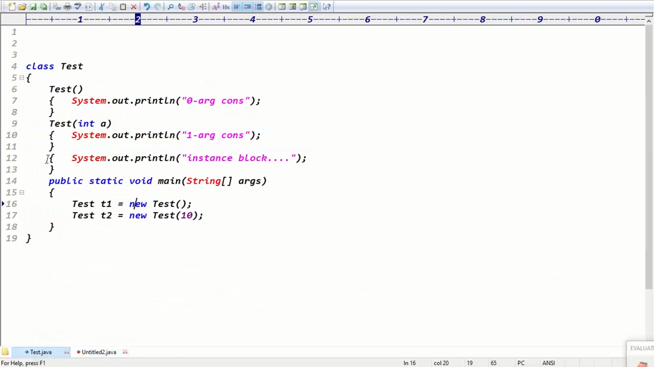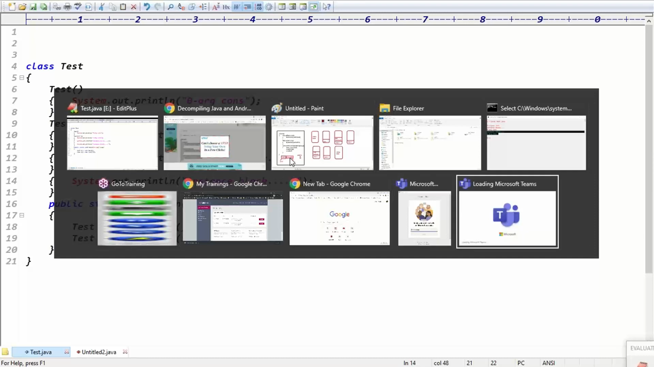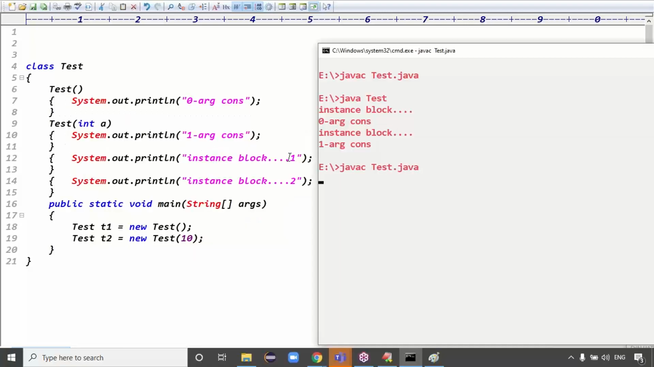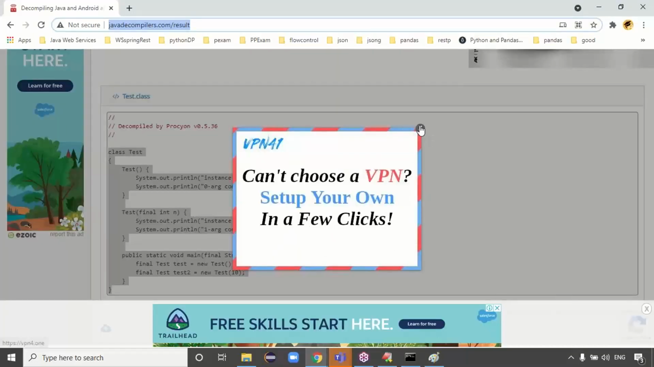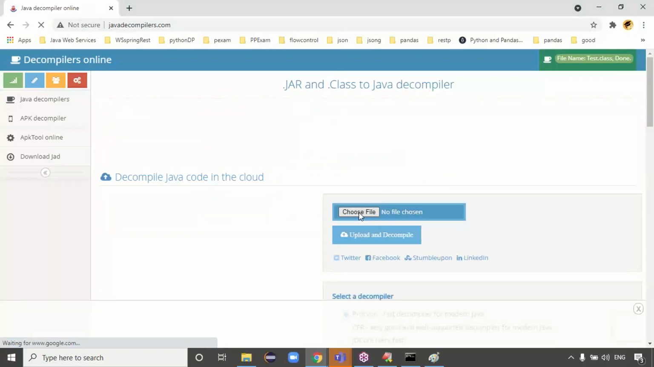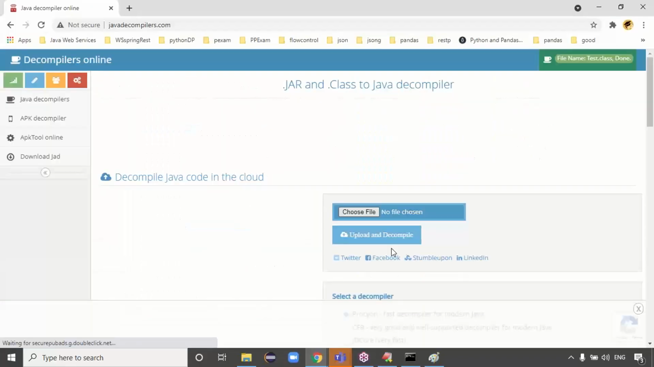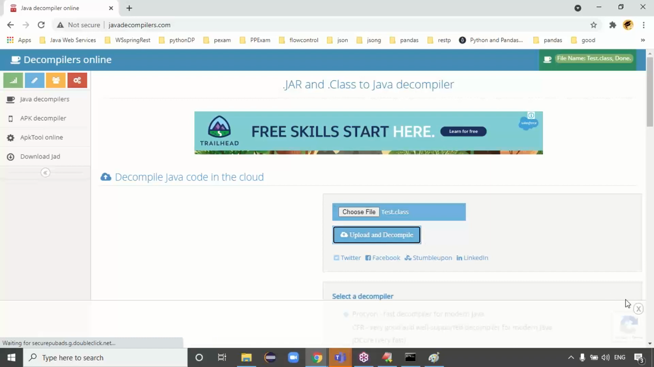Sir, can you please show me once? Let me take instance block 1 and instance block 2, guys. Let me first of all compile this code. Once we compile this code, the .class file is ready. Once the .class file is ready, I have to browse this .class file. So just go to javadecompiler.com. Then here we have to choose the file, browse the file. I want to check TestData, upload and decompile.